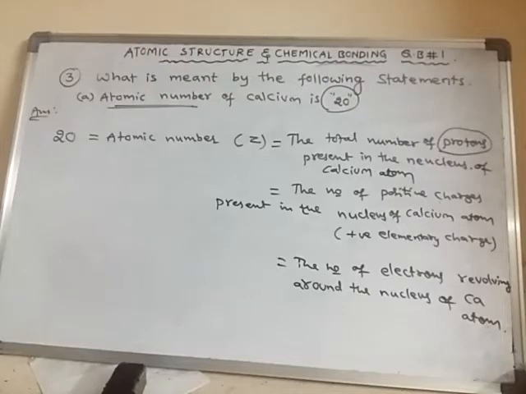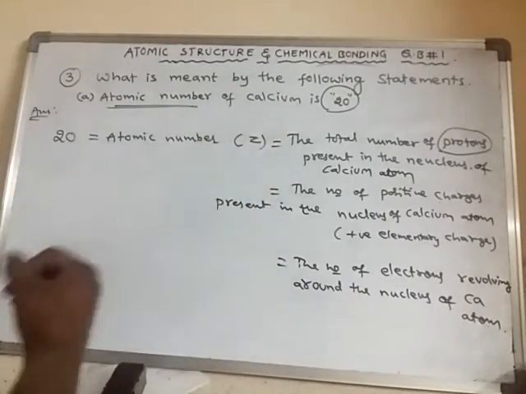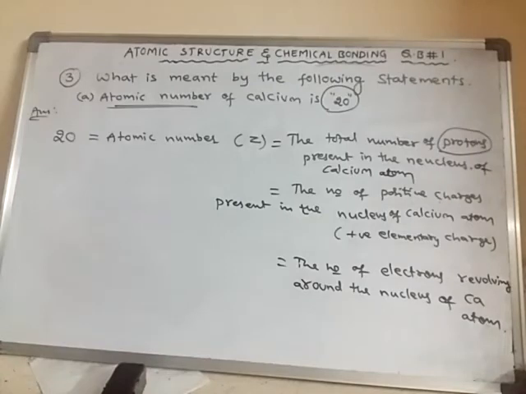That means there are 20 protons in the nucleus, or 20 positive charges in the nucleus, or 20 electrons revolving around the nucleus in the calcium atom. So that is why the atomic number of calcium is said to be 20. Right.